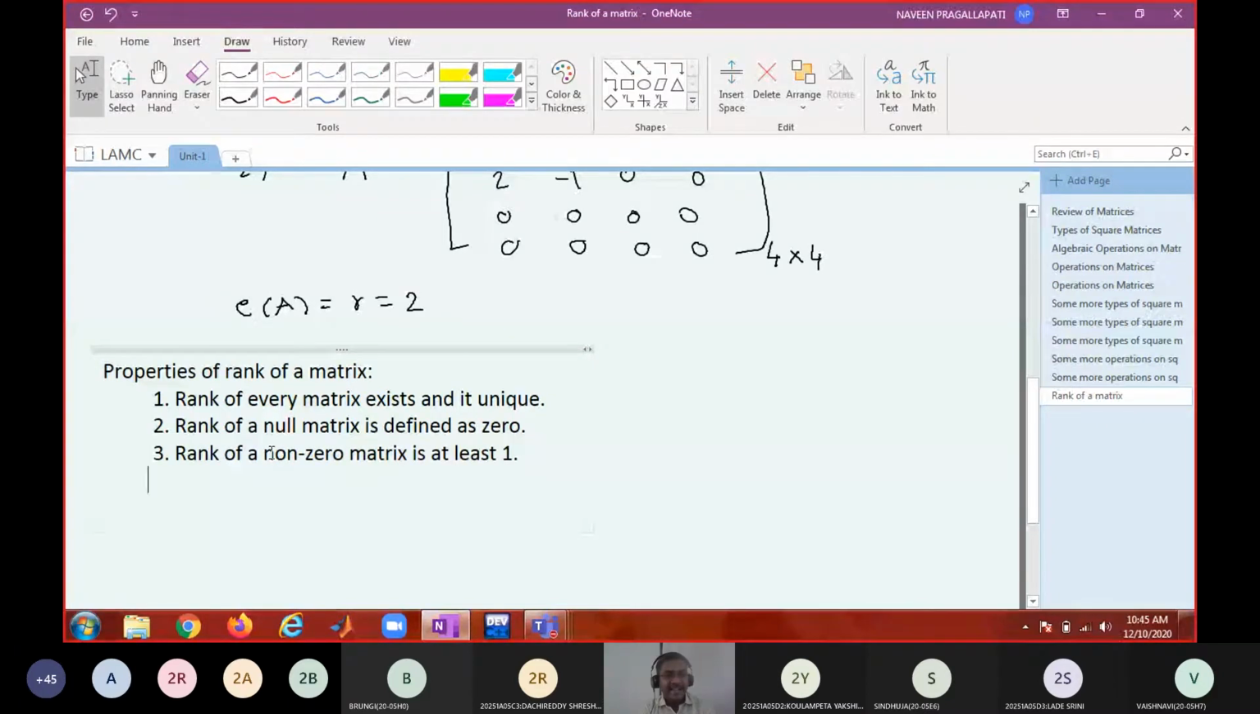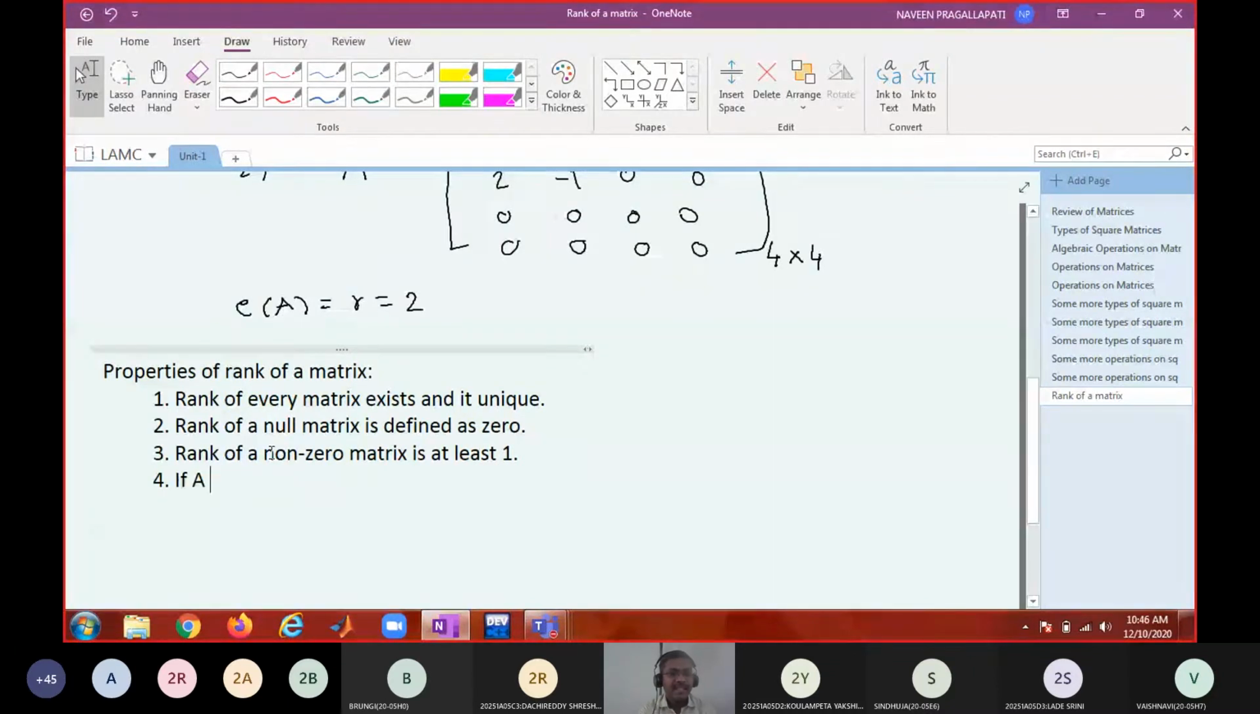Now, can rank exceed the number of rows or columns? Suppose I give you some 3 by 5 matrix, can you find rank 4? No, sir. You cannot find 4 rows in a 3 by 5 matrix, right? Similarly, if I give a 5 by 3 matrix, can you find rank 4? No, sir. Rank cannot exceed the number of rows as well as the number of columns, right?